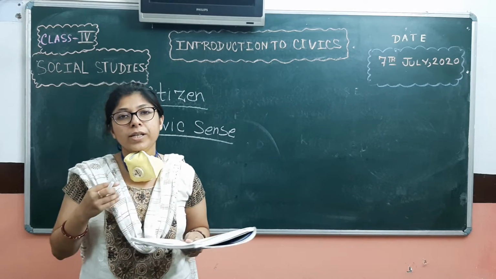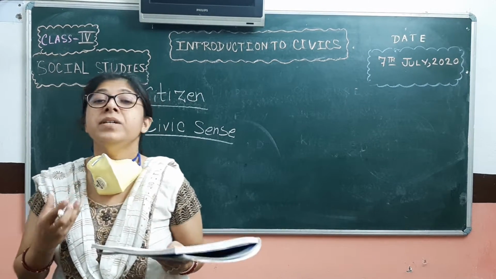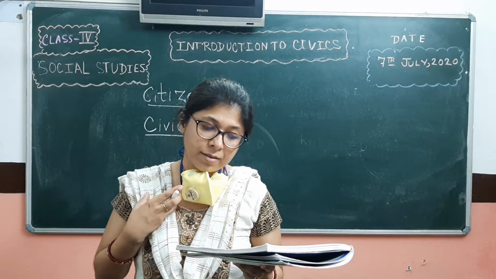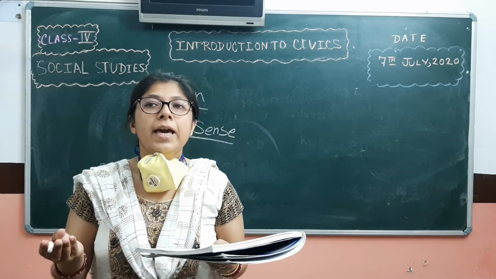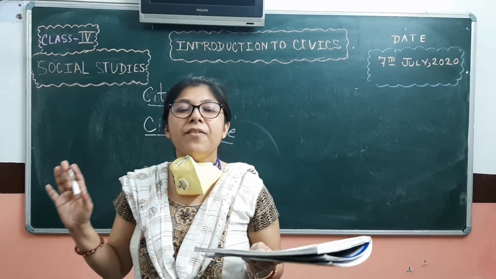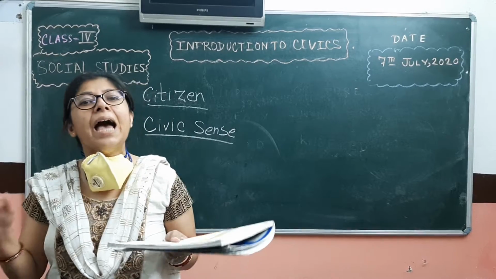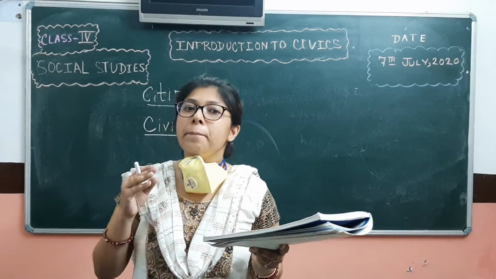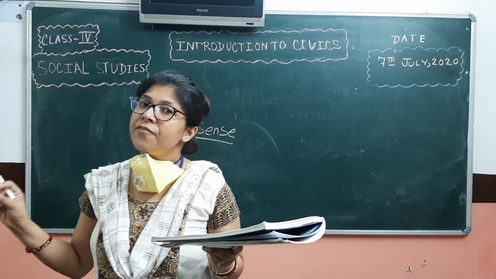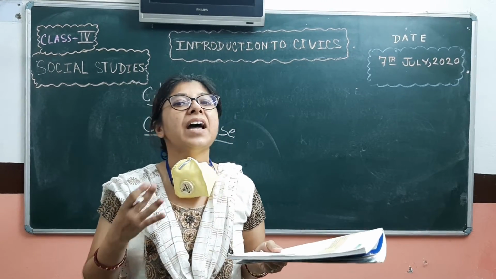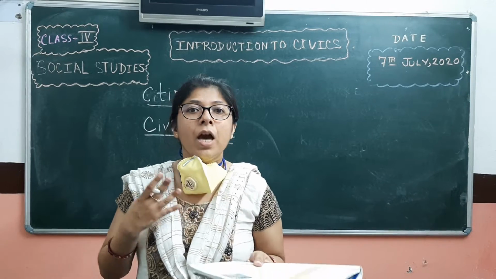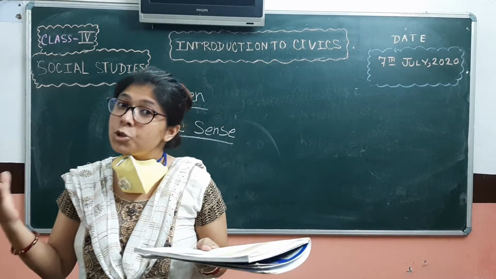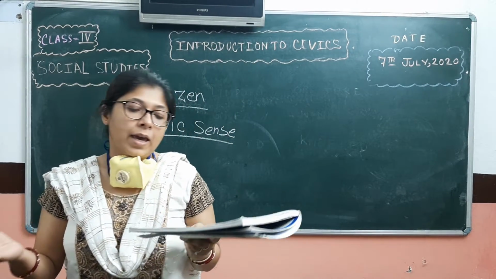It is the duty of an individual, that means it is the duty of us towards the society, in order to keep our environment, our society and the country clean. We should always maintain cleanliness in the environment and in the society that we are living in. We would also help others to do the same thing.